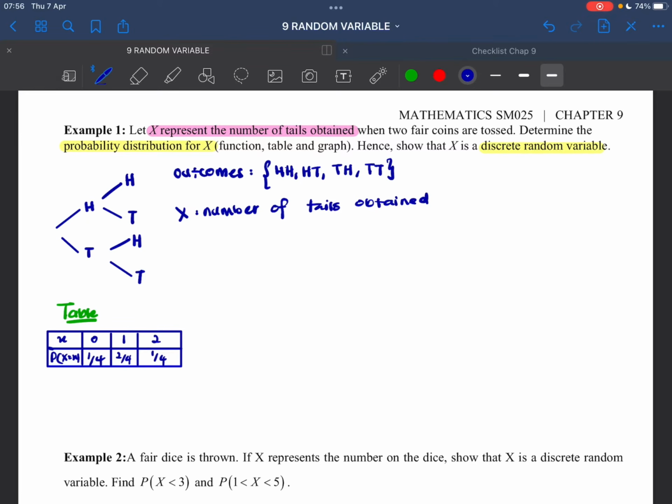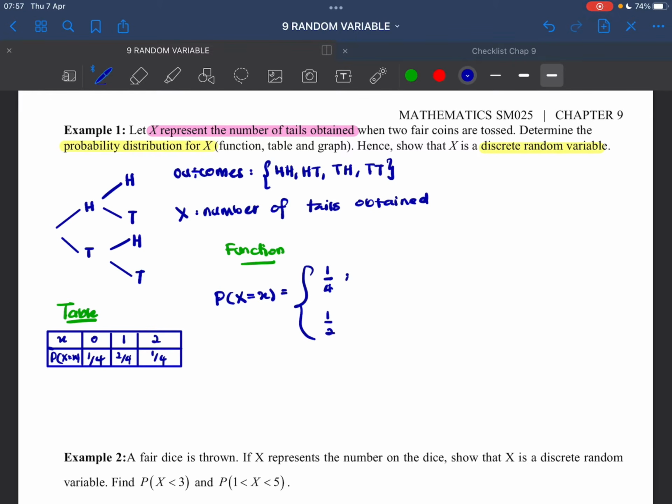Okay, alright. So that is how to represent our probability by using a table. So if we want to use a function, let's see how. We have p(x) equals to x, the piecewise function. As you can see, the probability we only have 1 over 4 and also 2 over 4. So for 1 over 4, we can collect them. That will be 1 over 4, 1 over 2.